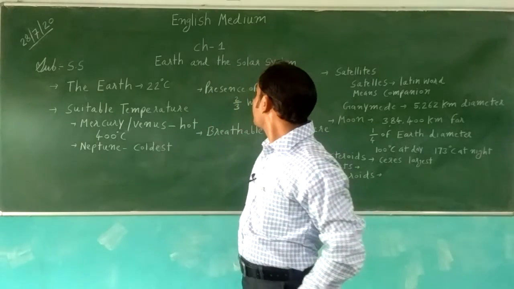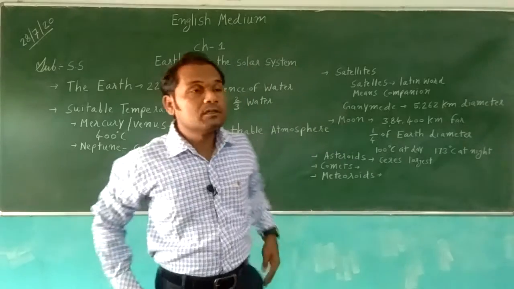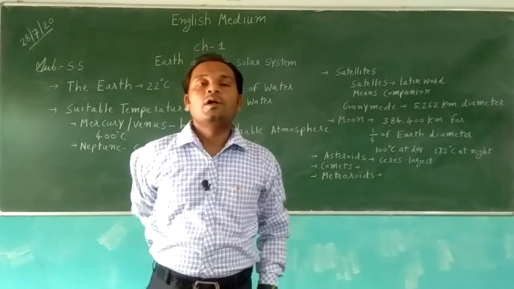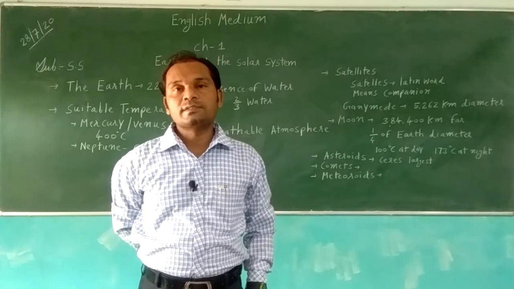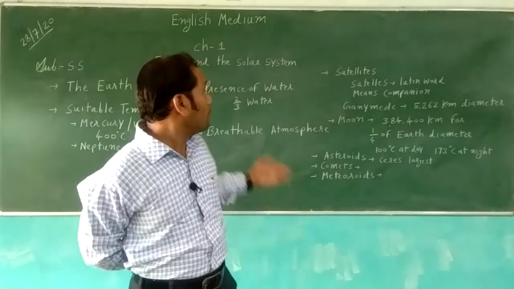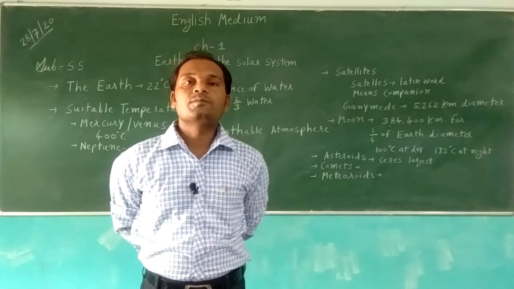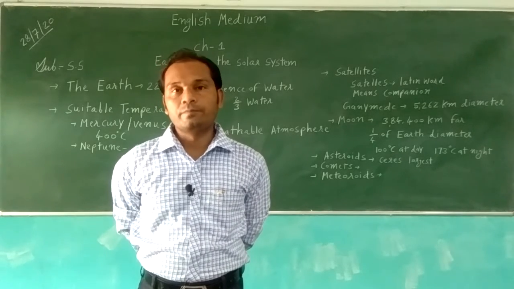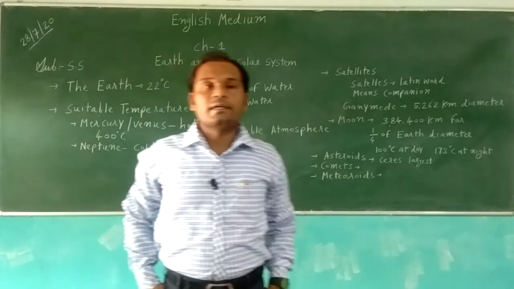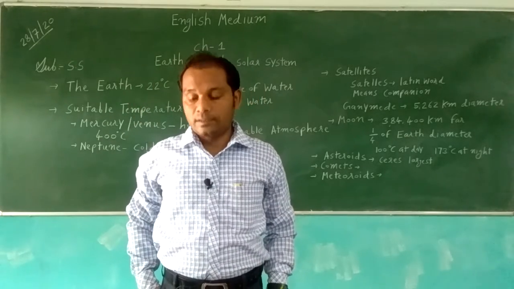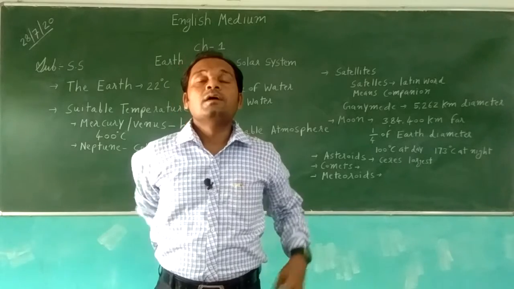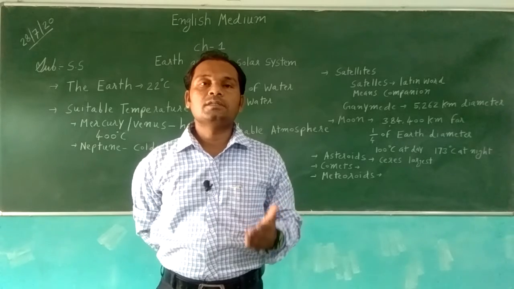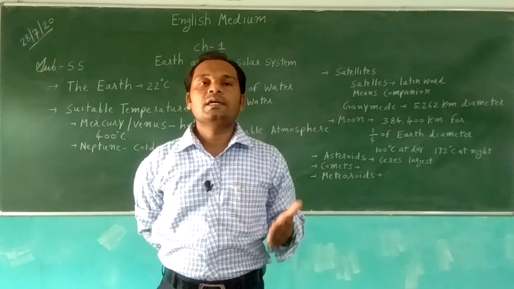Presence of water. Two-thirds of the Earth is covered with water. A lot of water bodies are there: oceans, rivers, and lakes. Water is present in a suitable quantity on the Earth, and it is appropriate for human beings to live. Like other planets, Earth has a proper quantity of water, and it has water in three forms: solid, liquid, and gas.